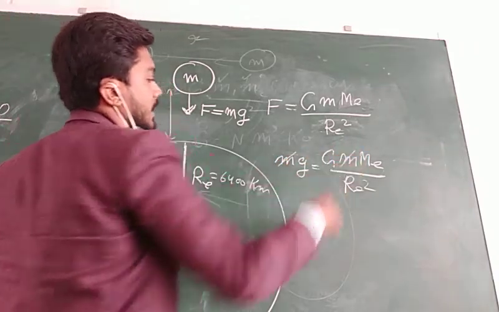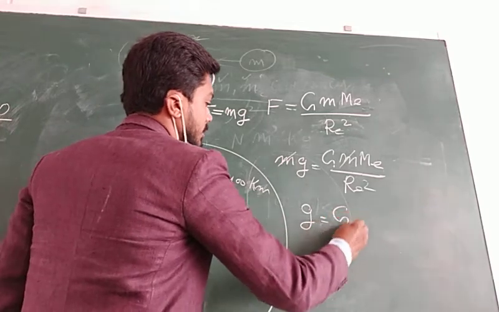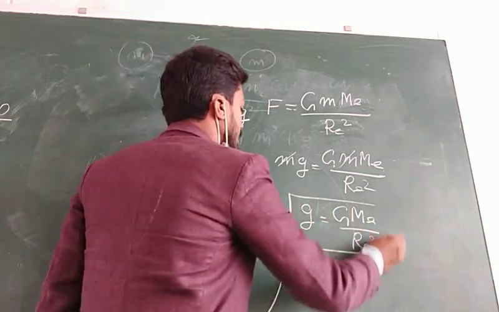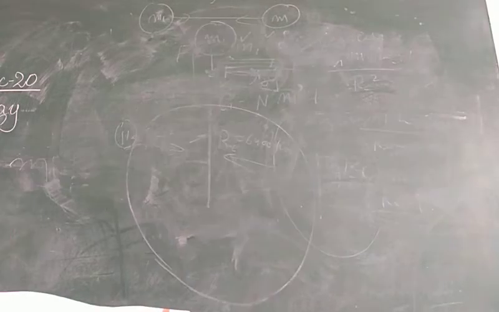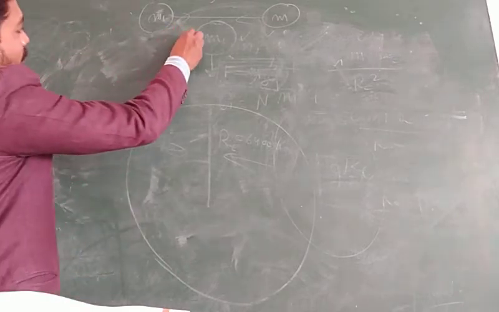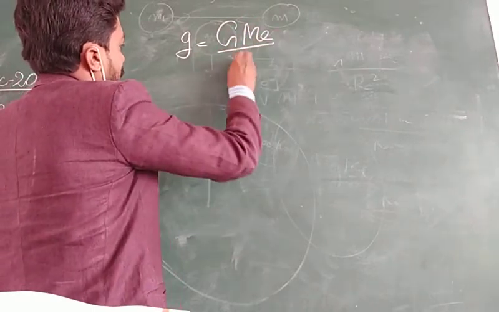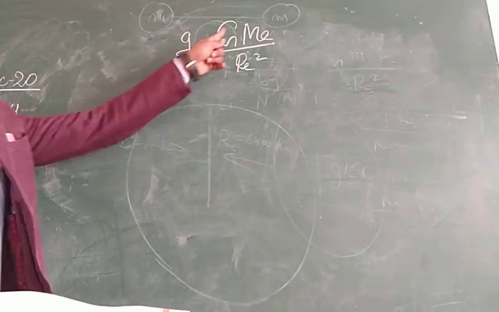Now these two m will cancel out each other, and you will get the value of g as G Me by Re square. This is the value of acceleration due to gravity, g is equal to G Me by Re square. Is it clear? Okay. Now we are going to find the value of g. We have the formula g is equal to G Me by Re square. Now we will substitute all these values.